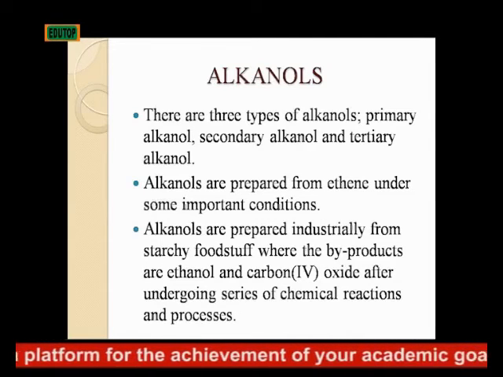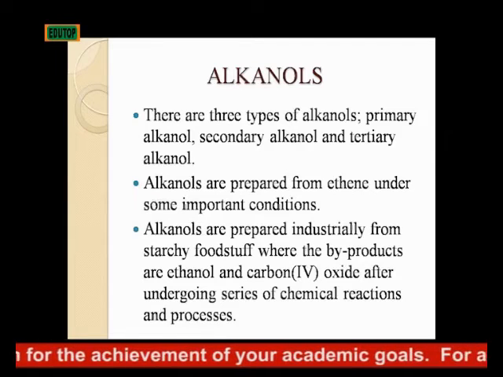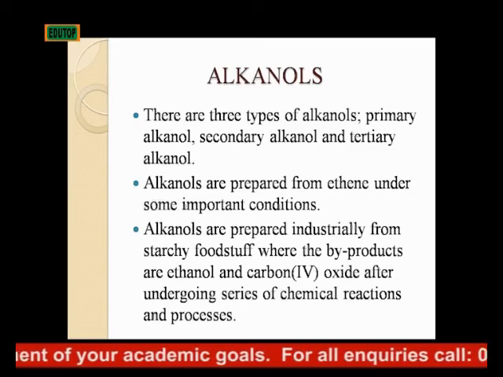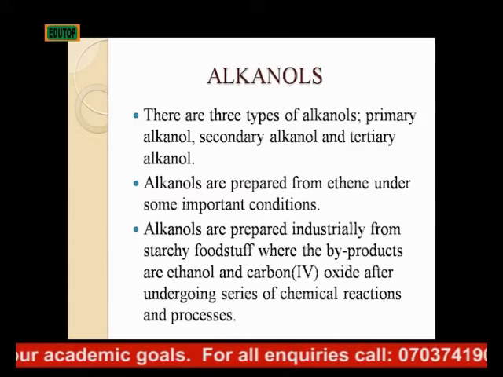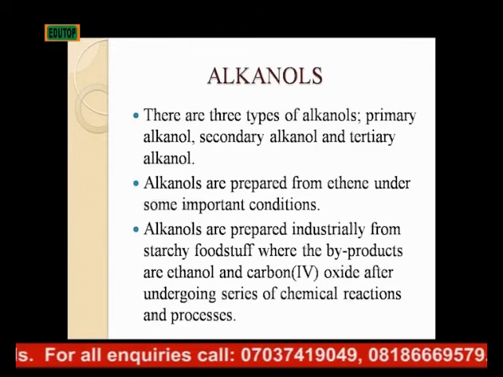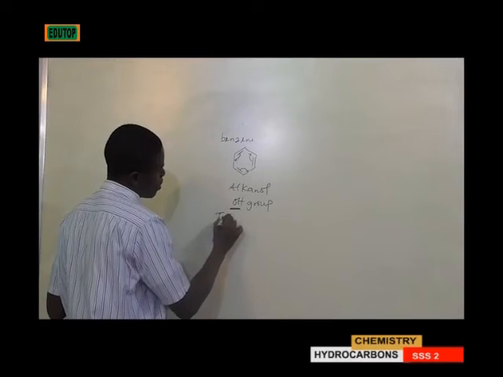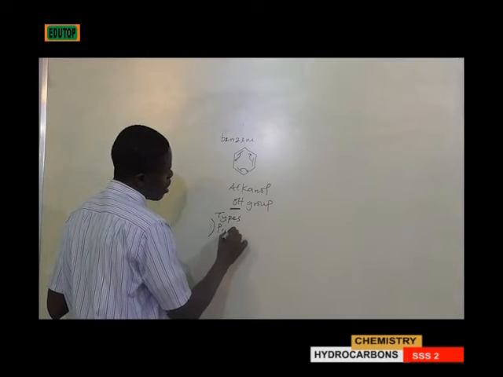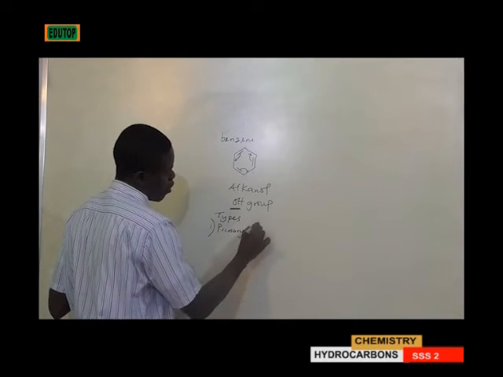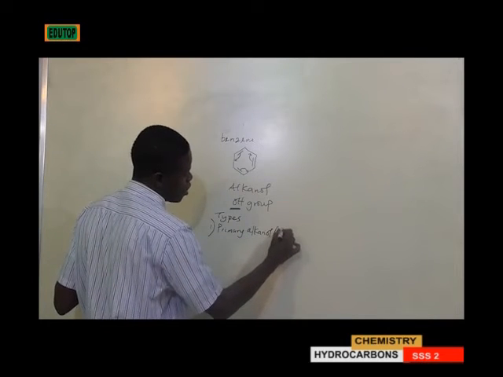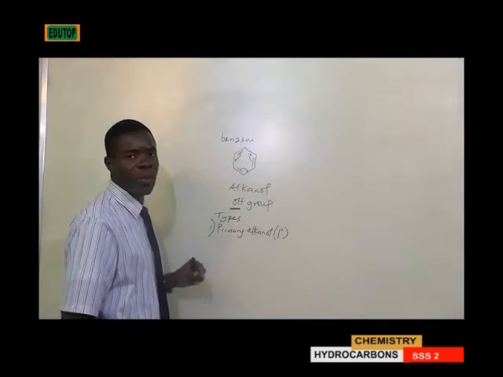We have the primary alkanol, the secondary alkanol, and the tertiary alkanol. Primary alkanol is written as 1 degree to show that it is primary.